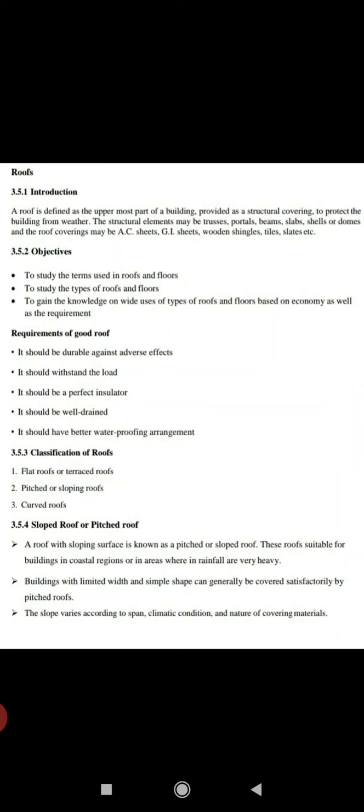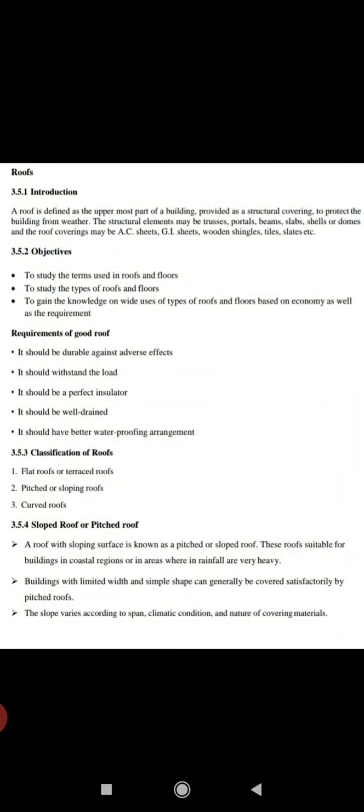So what are the main objectives of these roofs? To study the terms used in roof and floors, to study the types of roofs and floors, to gain the knowledge on wide uses of types of roof and floors based on economy as well as requirement.